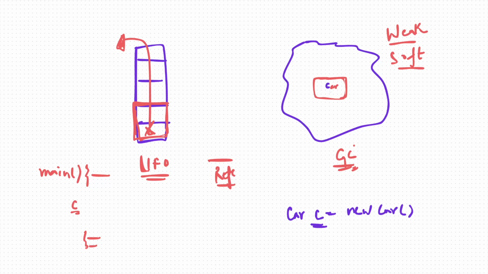You are only allowed to delete it if you are running out of memory. This heap memory is inside my RAM. If my RAM is full, then only the garbage collector will come and delete this car object in case of a soft